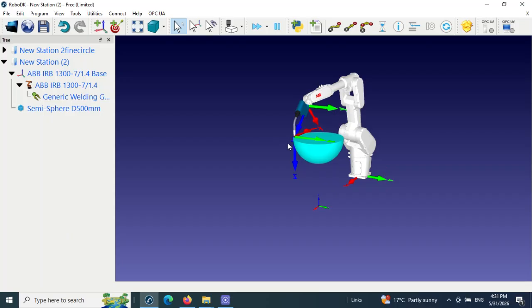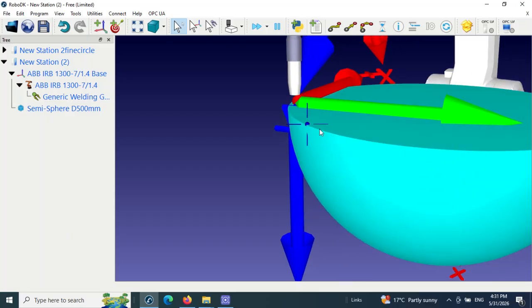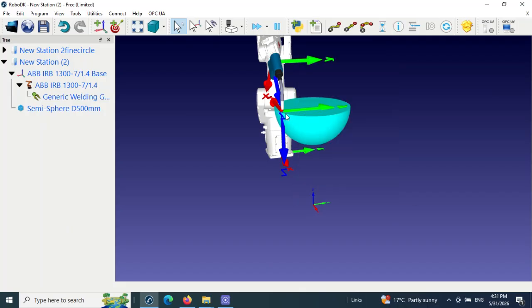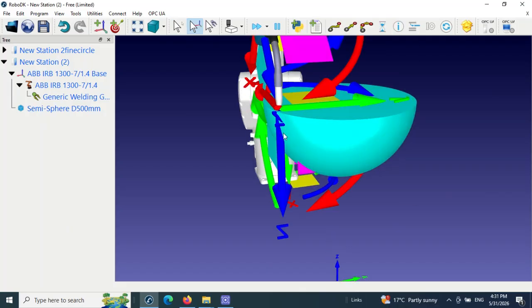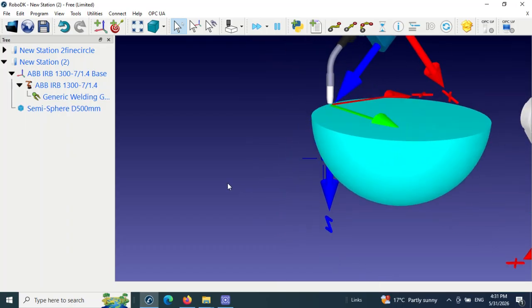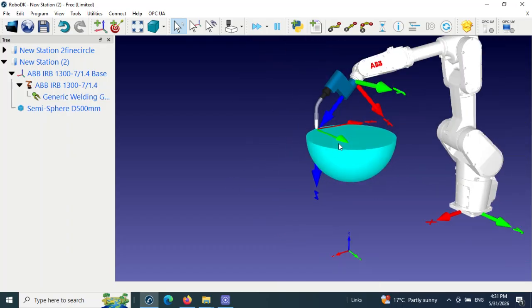Release the Alt and zoom on the target. You have some space here. Press the Alt and bring the welding gun exactly fit with the sphere. Okay, I think release the Alt and release the left key. All of the configuration and setting is done.